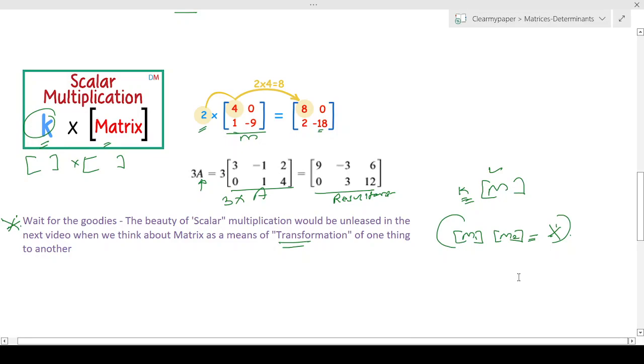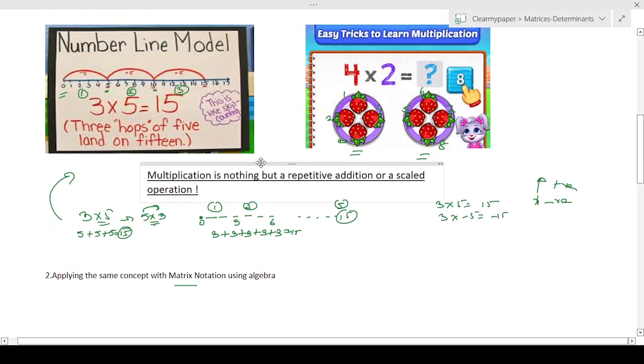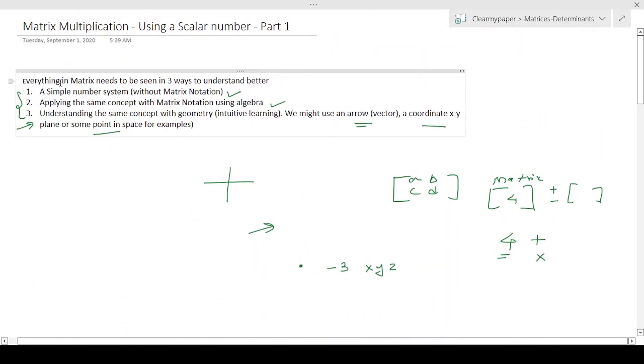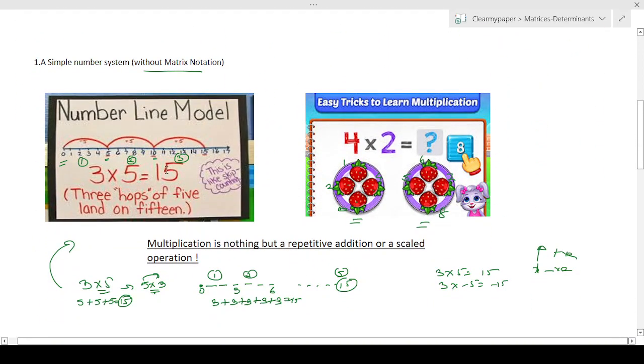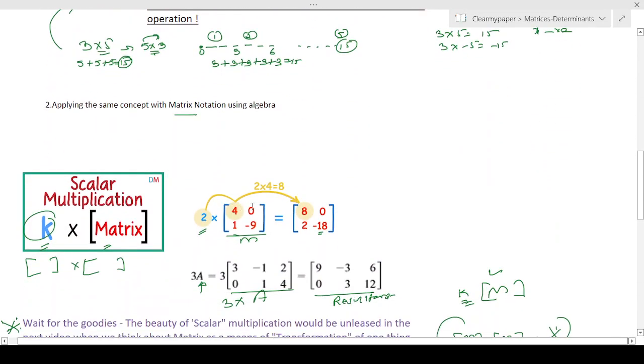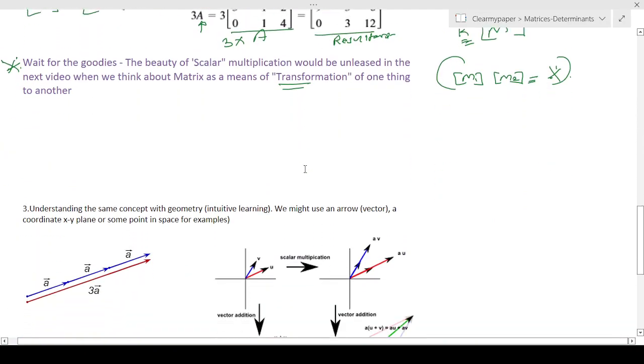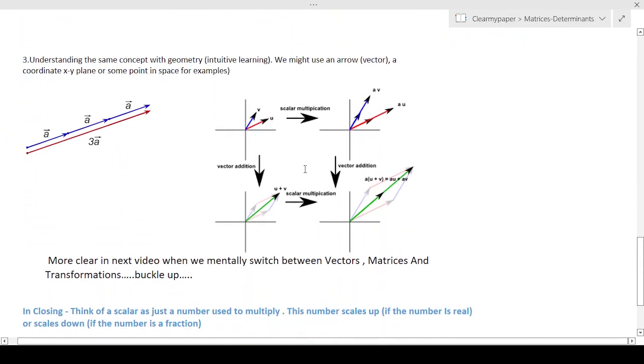Okay, all right, now let's take the third option of imagining the same thing. We applied the number system, the same rule I was talking about, over here, the three lenses. We saw this multiplication using the simple lens of pure play numbers. We saw this using a number on a matrix using matrix algebra, the second lens. And the third and most important lens, which we will tease here and then go into with details in the next video, is applying the same concept, but instead of thinking of it as algebra, we think about it as geometry. In geometry, you can take a vector, which is nothing but an arrow with some coordinates, or you can take a plane, or you can just have a point in space.